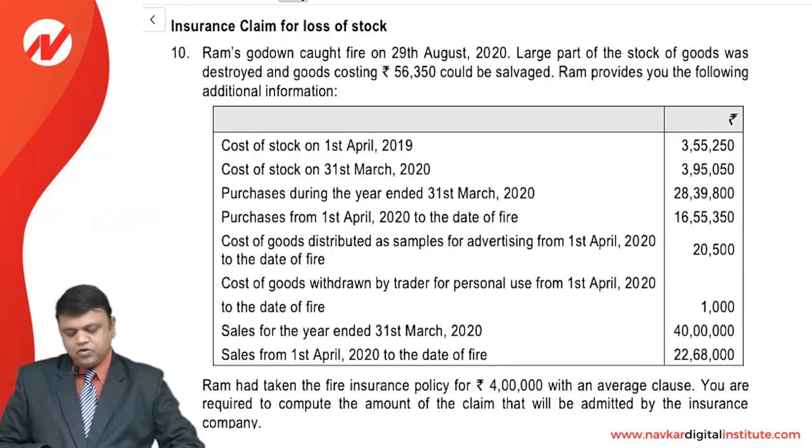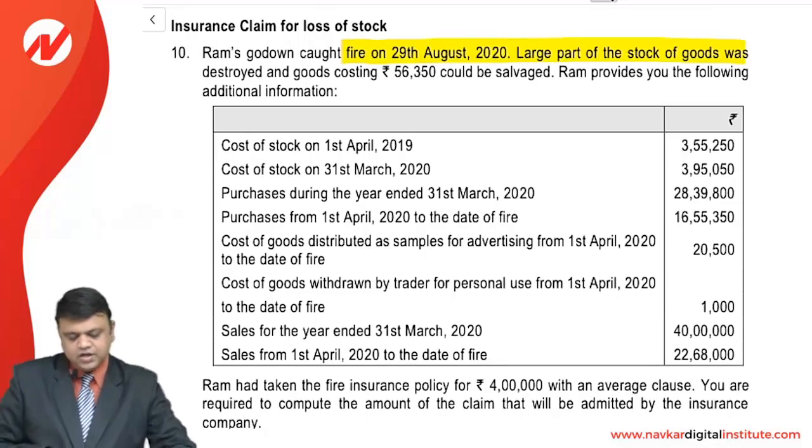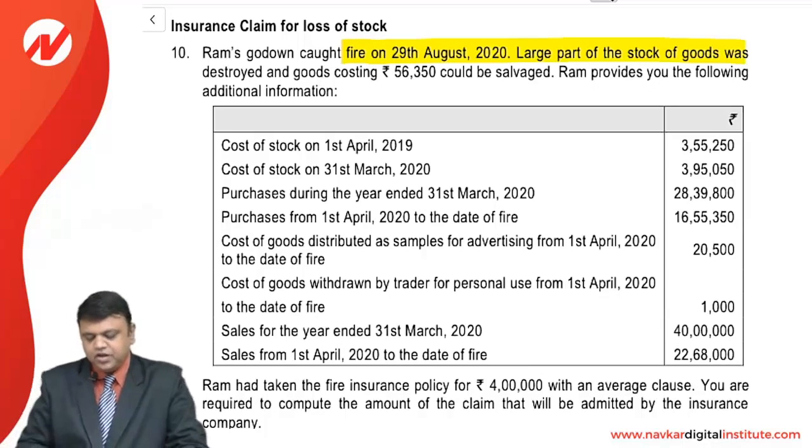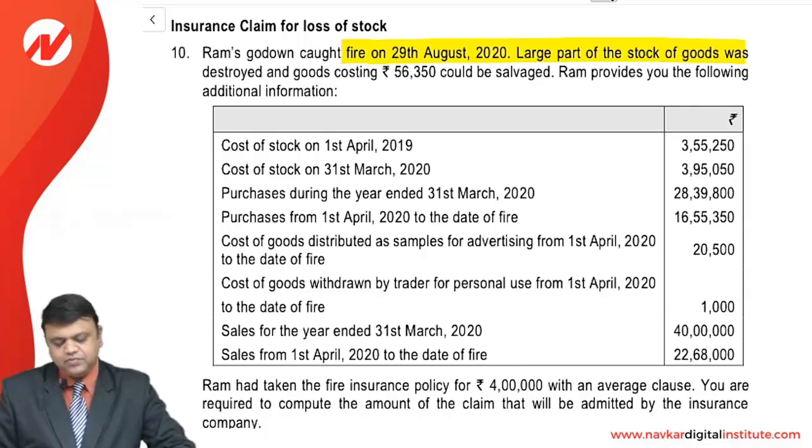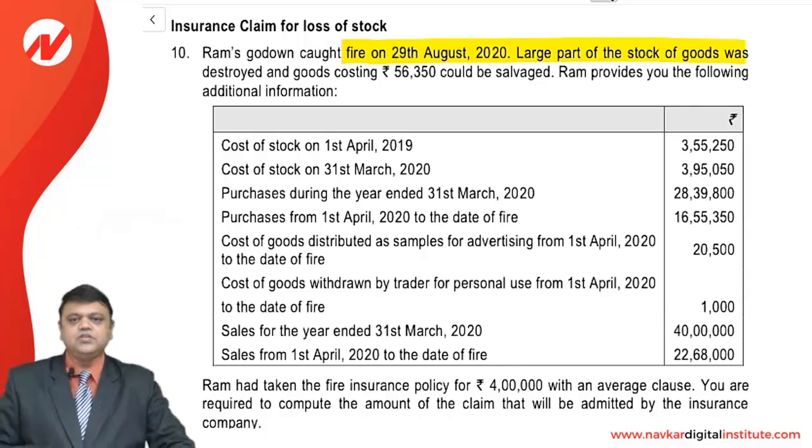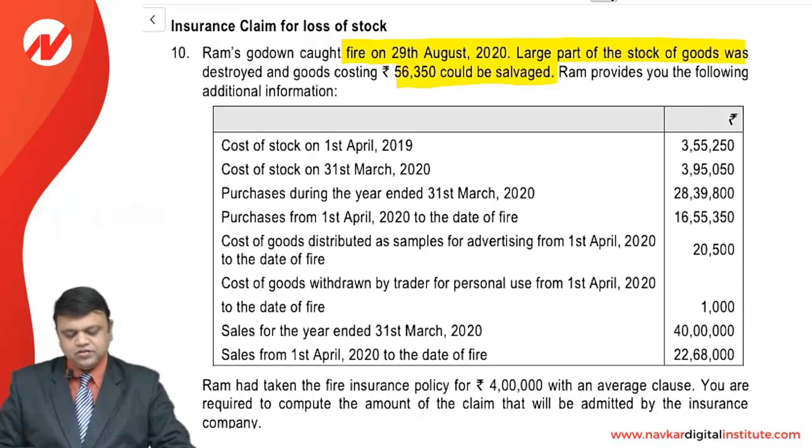Ram's godown caught fire on 29th August 2020. A large part of the stock of goods was destroyed and goods costing 56350 could only be salvaged. So this much goods only we could manage to salvage. So this is the case of partial loss. Ram provides you the following additional information.